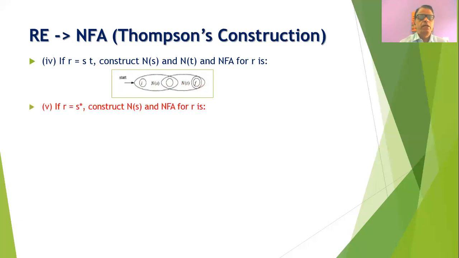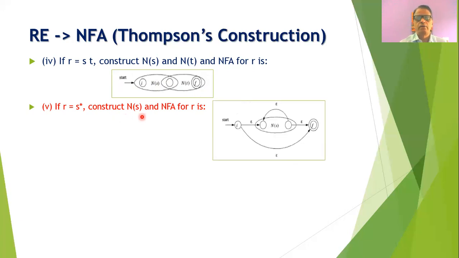Now suppose we have been given a regular expression R is equal to closure of S, where S is also a regular expression. In such a case, we can construct the NFA for S, that is NS, and then we can construct the NFA for R. So here, suppose this is the NFA for S, that is NS, which will have initial state and final state. Then we will add one more state at the start and one more state at the end. This will be our new final state.